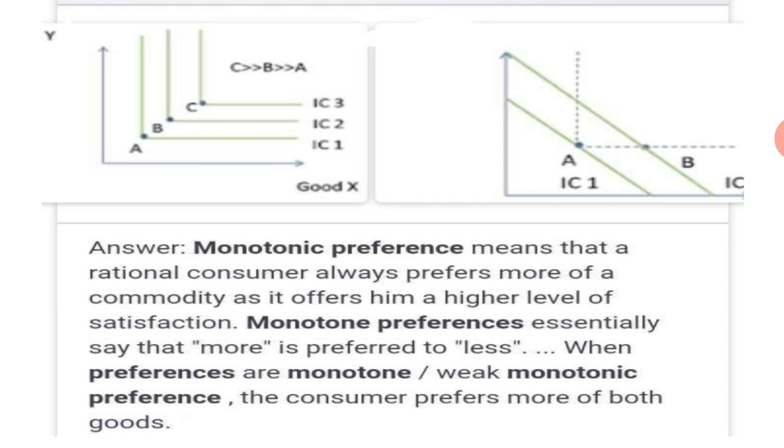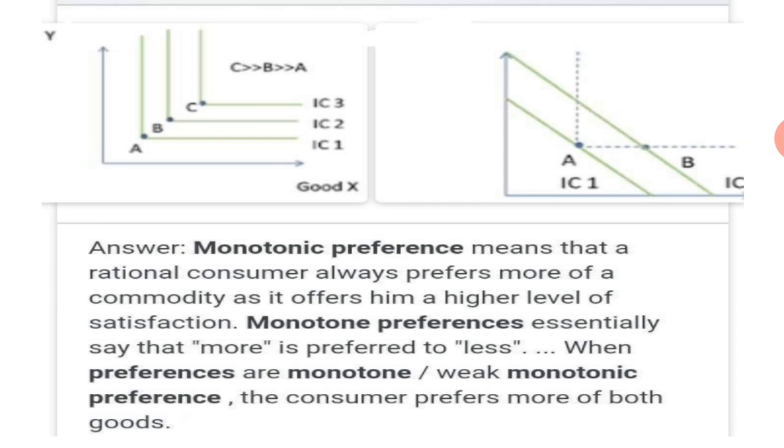Monotonic preferences essentially say that more is preferred to less. So always they will go for more, not for less. When preferences are monotone, weakly monotonic preferences, the consumer prefers more of both goods. So always he will go for more of one particular commodity. That is what we study under monotonic preference.